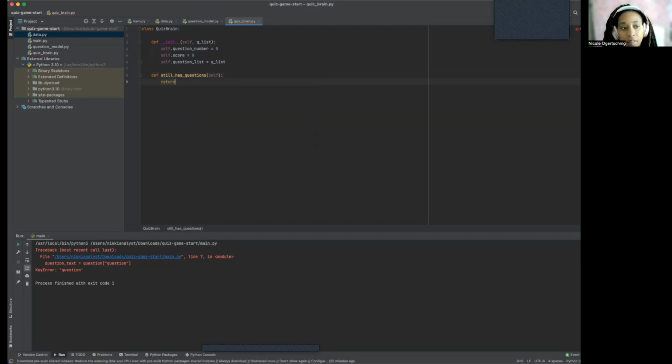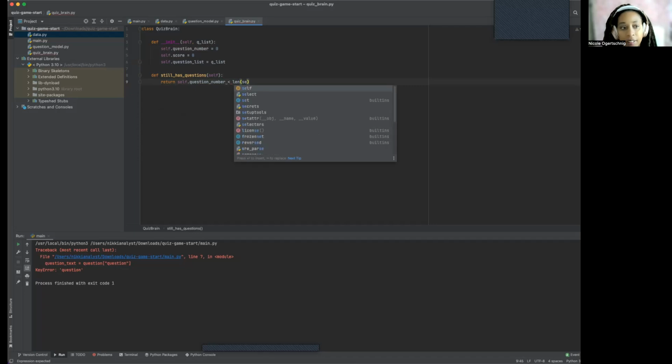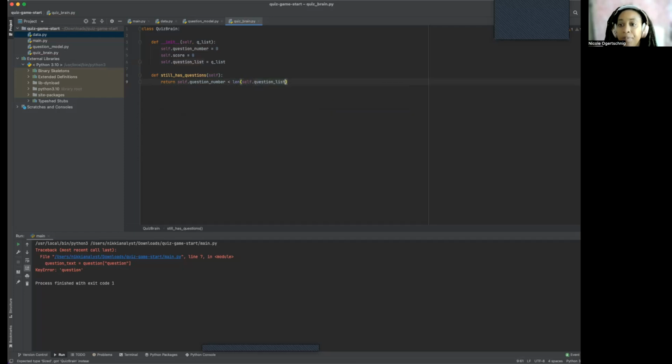Return self dot question number, and we have self dot question list, right? So do you remember what the LEN function is? It's counting. So how does it know how many questions we have on the list, right?